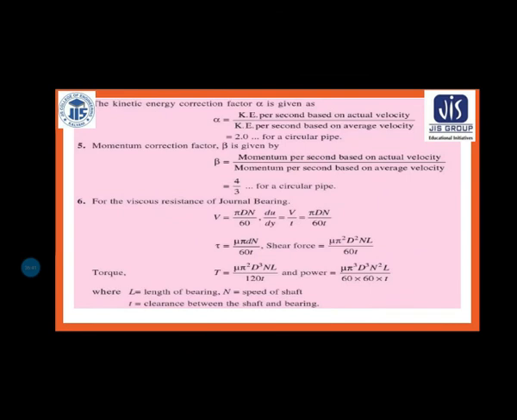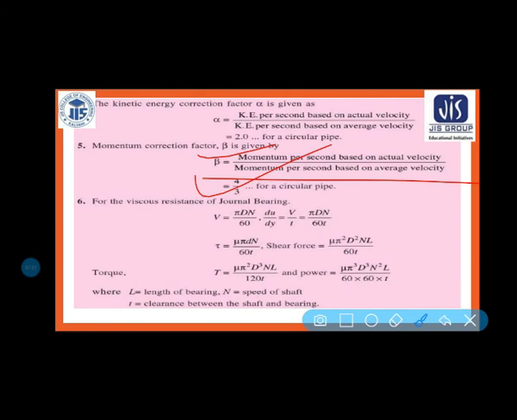Kinetic energy correction factor alpha is equal to kinetic energy per second based on actual velocity by kinetic energy per second based on average velocity, which is equal to 2 for a circular pipe. Momentum correction factor beta is momentum per second based on actual velocity by momentum per second based on average velocity, and it is equal to 4 by 3 for a circular pipe. I have already discussed this.